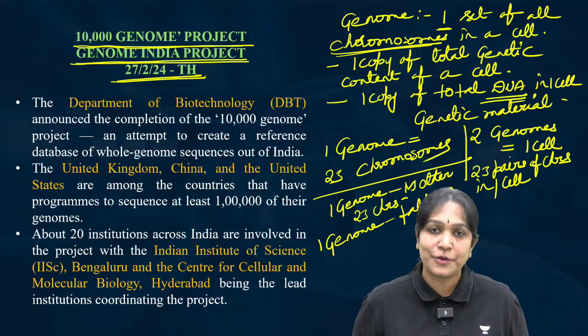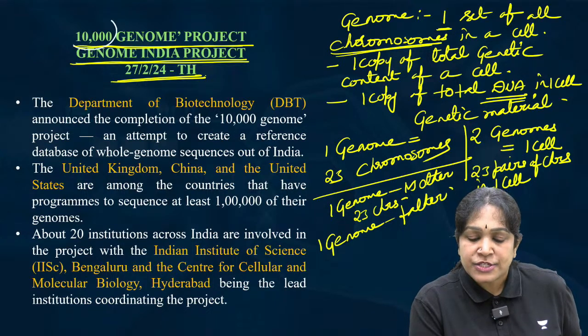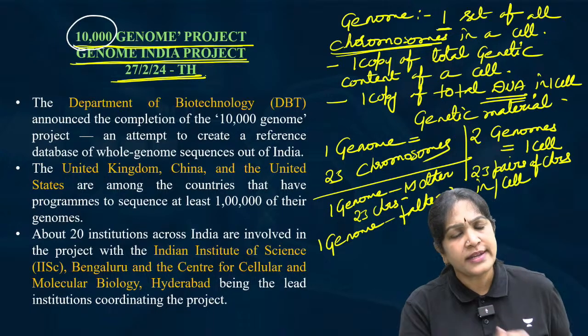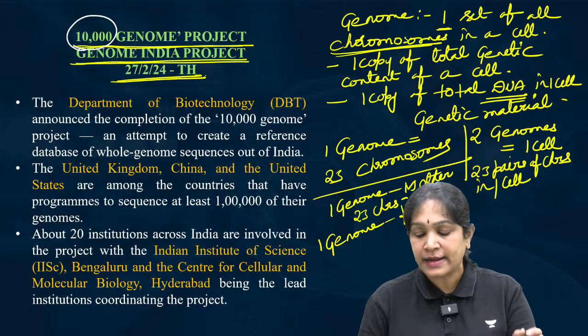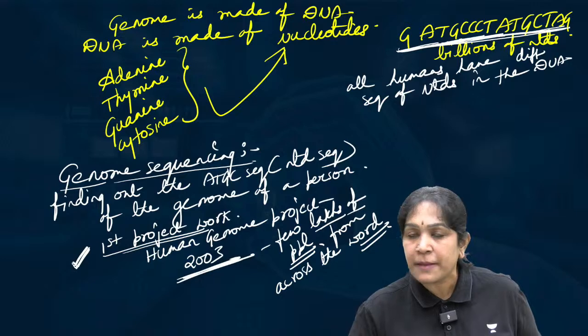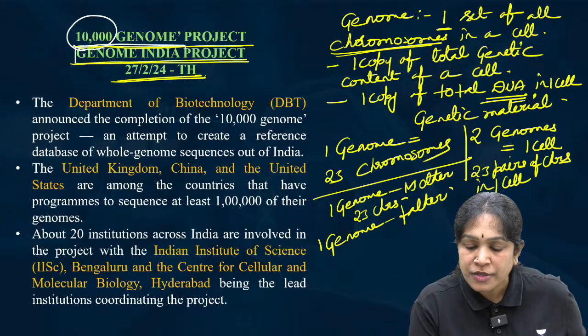What is there in the news article? Okay, this is 10,000 genomes, not lakhs of people. Only 10,000 people's genomes were sequenced. I mean, we tried to read the nucleotide sequence of only 10,000 people. And that is also called the Genome India project.